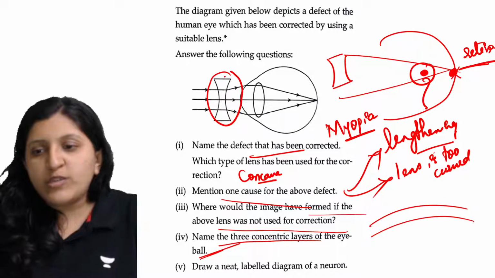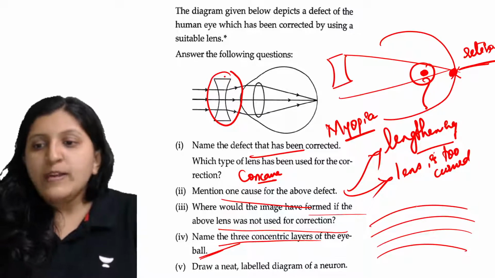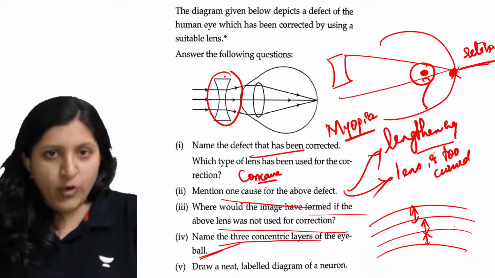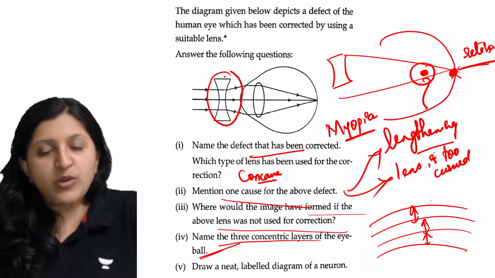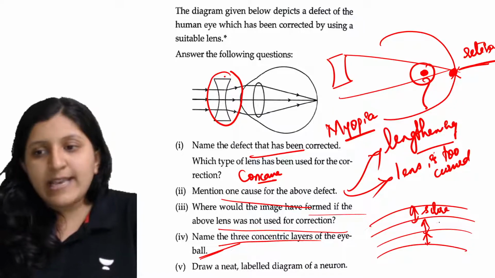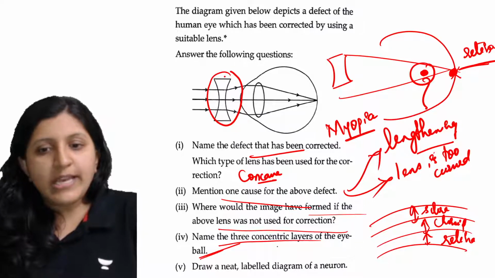Whenever you are drawing an eye diagram, you will be showing the three layers with four lines to represent three layers. The outermost is sclera, next there is the choroid, then you can see there is a retina. So these are the three layers of the eyeball.